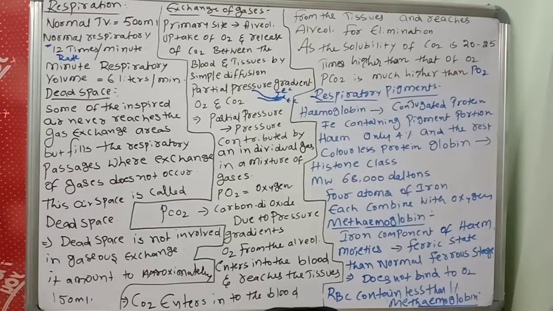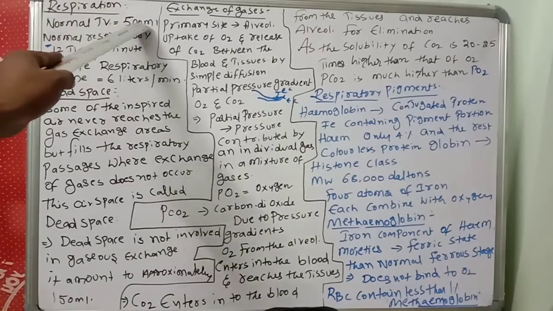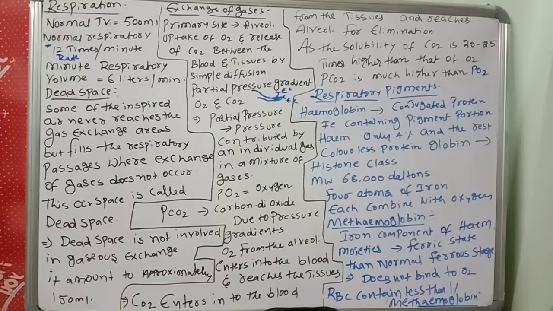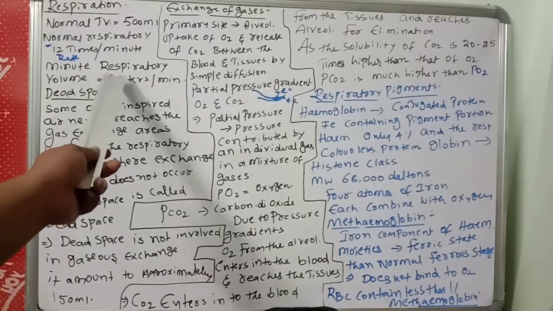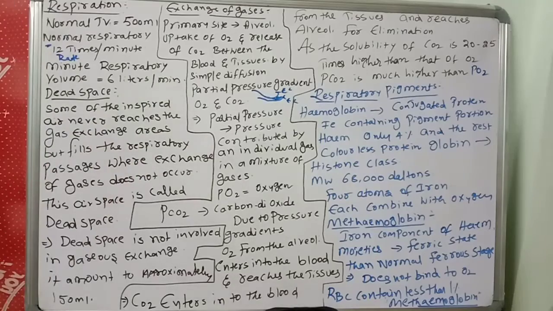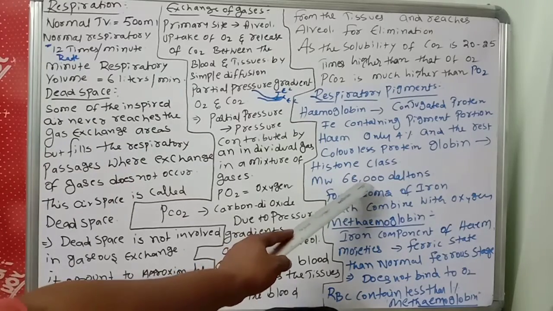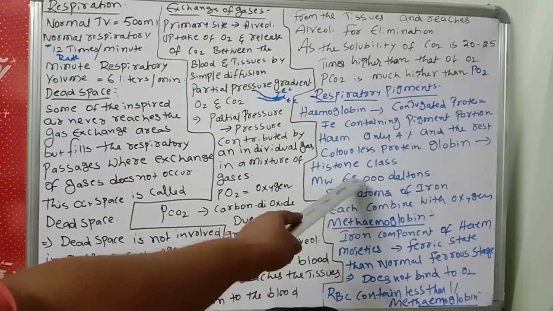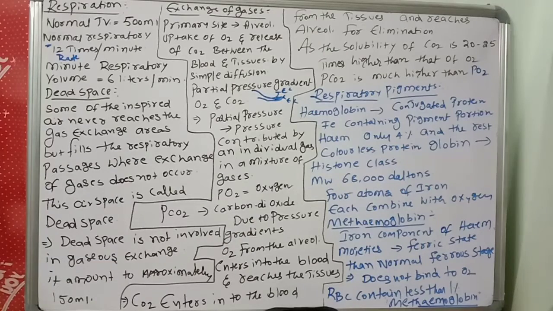So what are the neat points in this? What is the tidal volume? Normal tidal volume is 500 ml. What is the respiratory volume? 6 liters per minute. What is the molecular weight of hemoglobin? 68,000 Daltons.